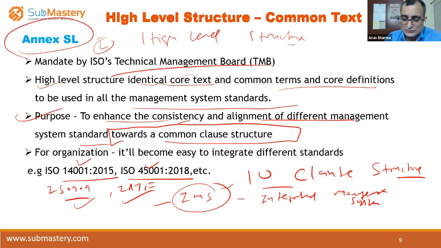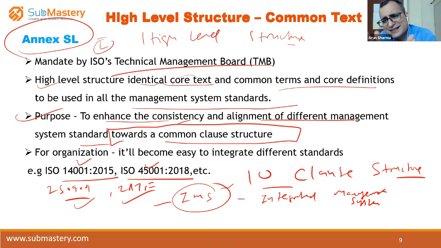Okay. So the question is, what are those high level structures? And these high level structures are these 10 clauses, the 10 clause structure. Obviously, within the requirements, the sub clauses which are there within the clauses will change, but that clause structure will remain the same.